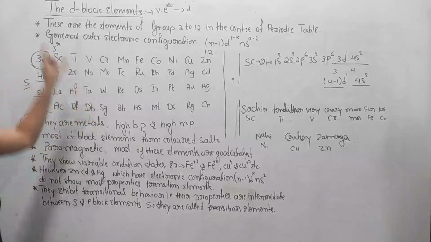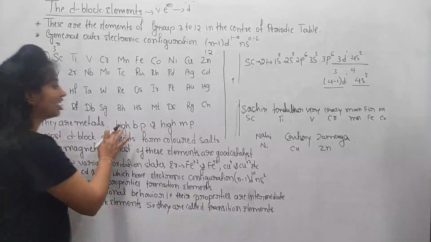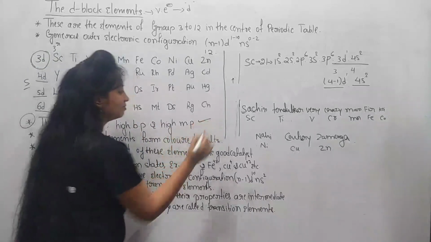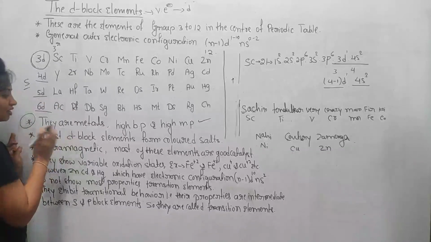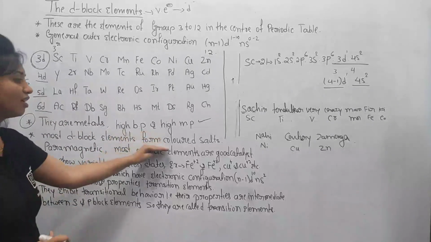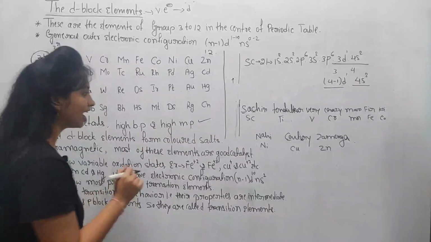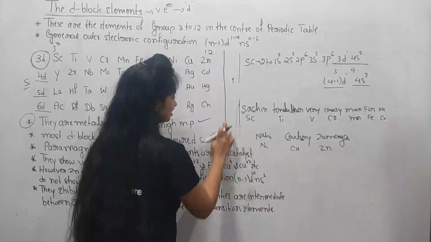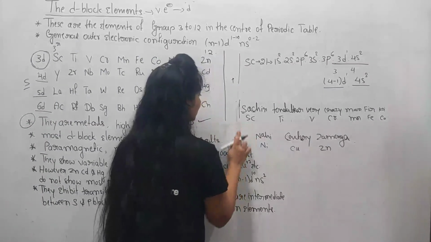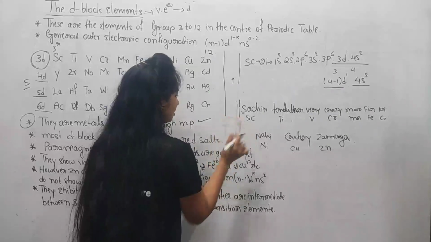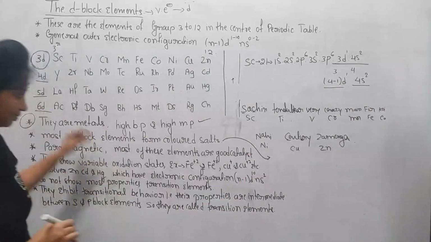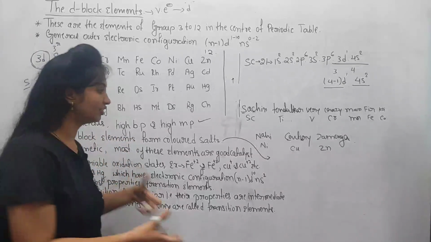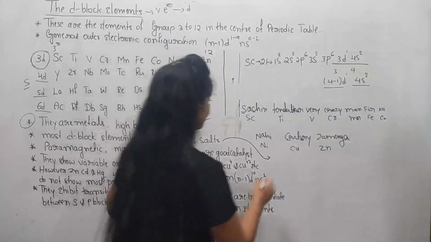The d block elements are metals. They have high boiling points and high melting points. And next, most d block elements form colored salts. So why do they form colored salts? I wish to explain the formation of colored salts in d block elements. In detail, you will learn in your higher classes.